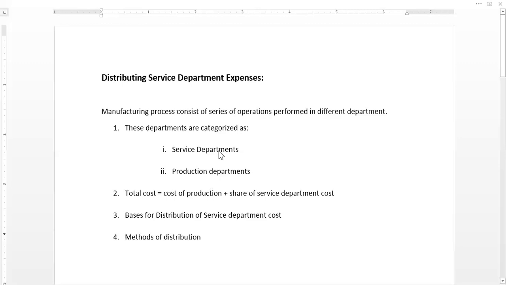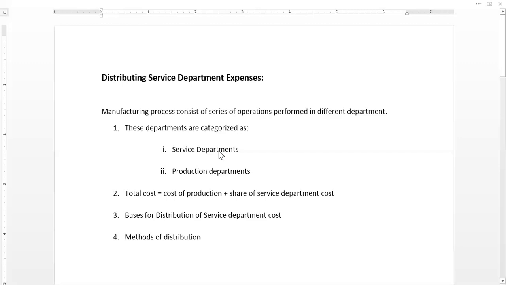They do not add to the product cost directly. For example, the building maintenance department is a service department. This department provides services regarding the maintenance of all the buildings related to factory administration, marketing, HR, and factory manufacturing setup as well. So maintenance of the building is of utmost importance. Without the maintenance, production cannot be facilitated.